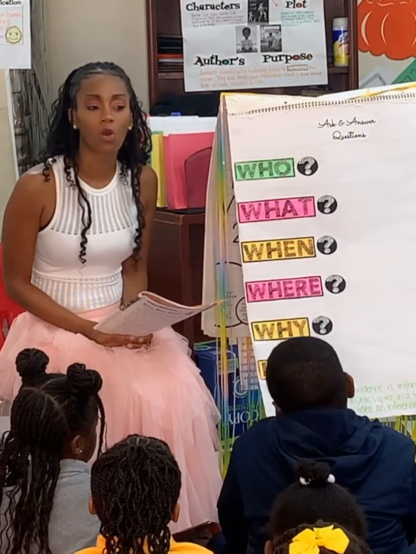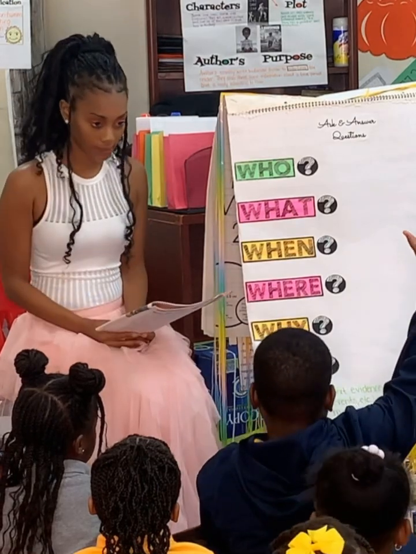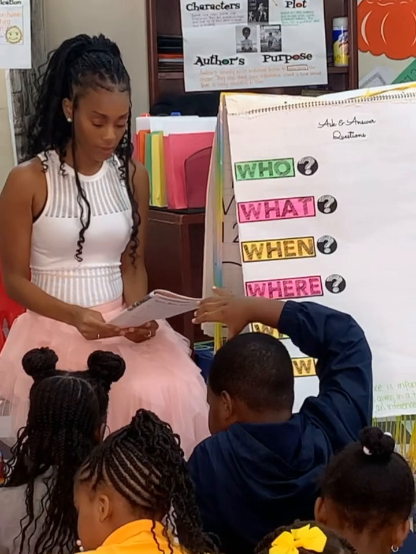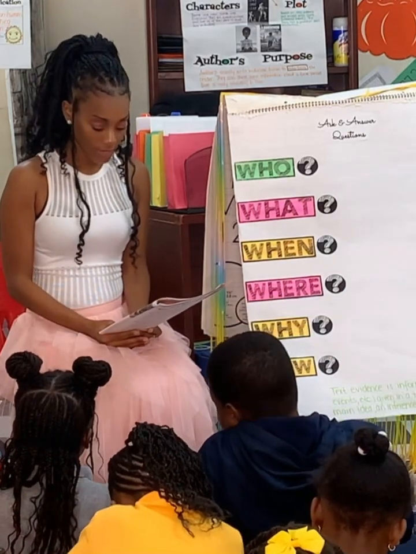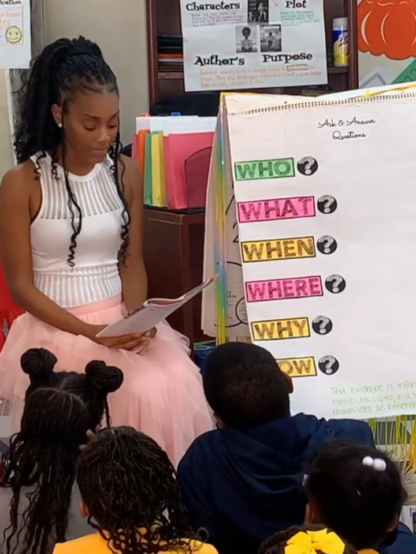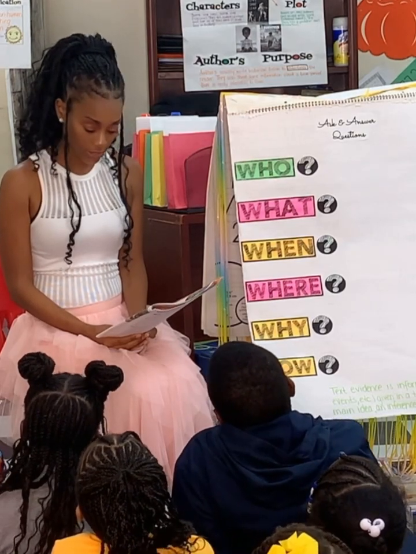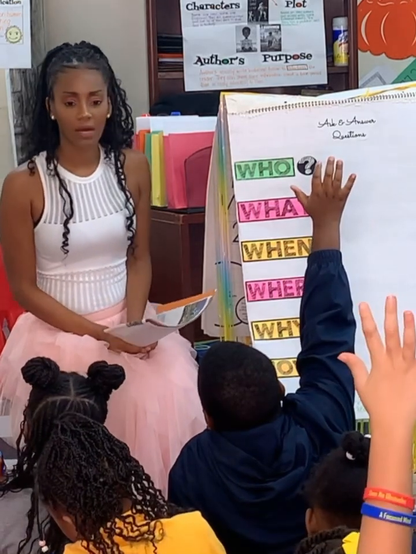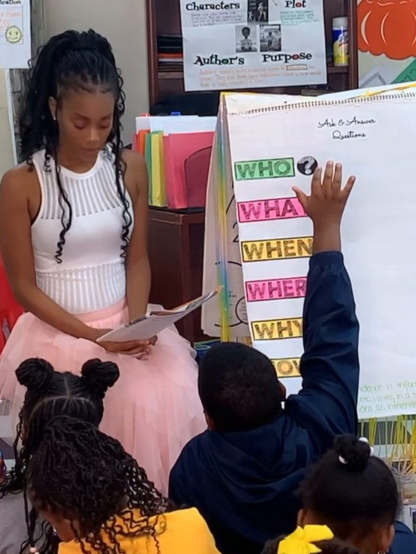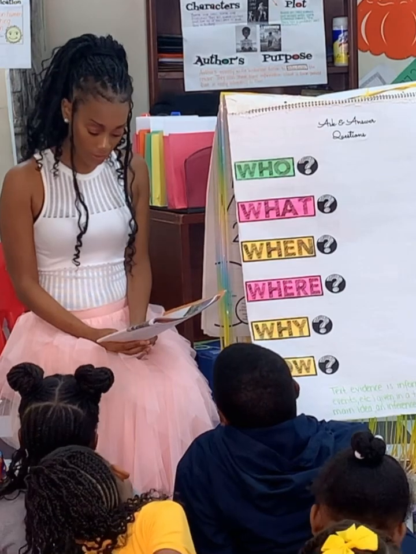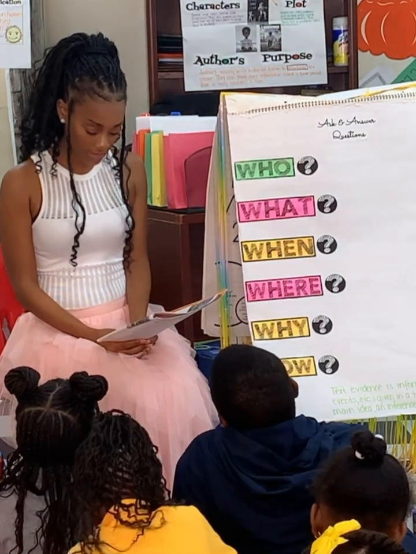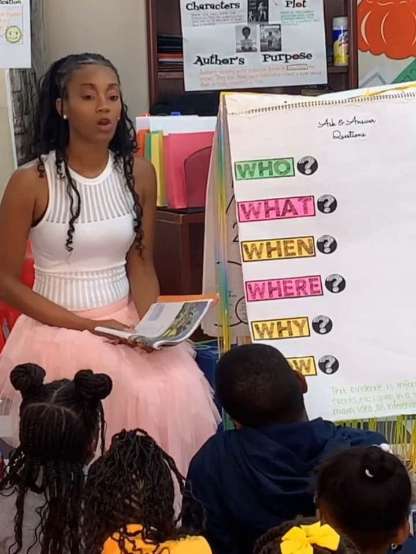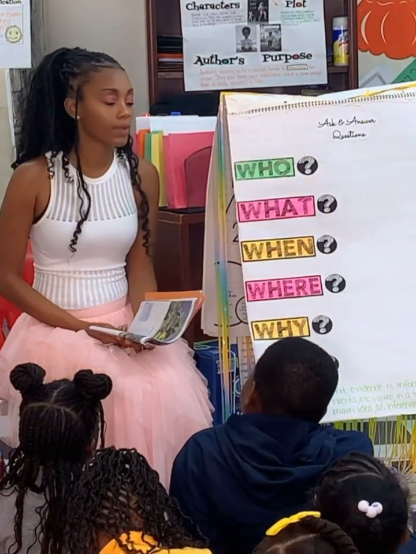What is a coral reef? Yes. A coral reef is a place beneath the water in the ocean. Very good. It is a place beneath the water in the ocean. Excellent. What is it made of? Yes. Tiny animals named coral. Tiny animals that are called coral. Very good. And the coral reef also provides shelter, and it also protects animals from their predators.